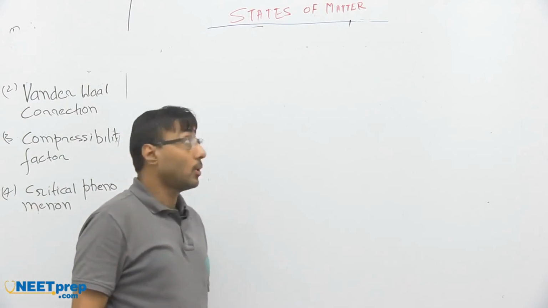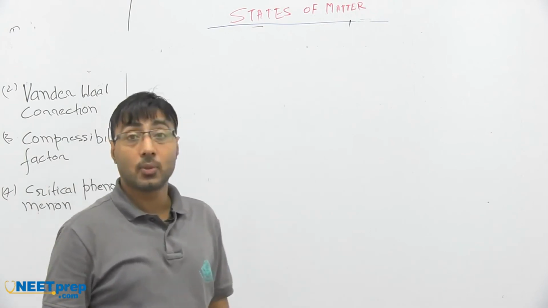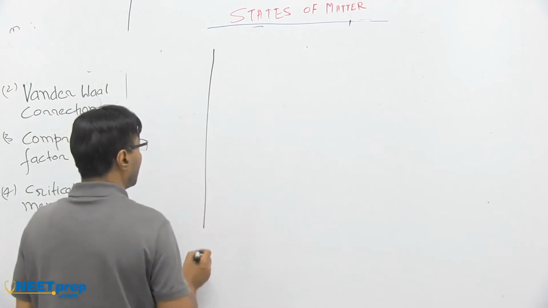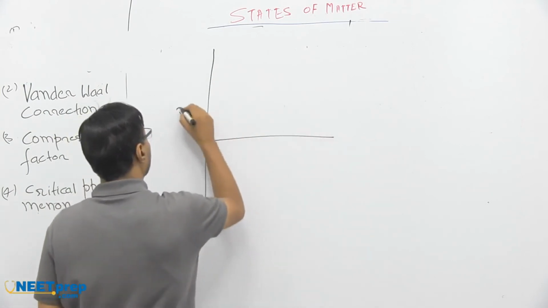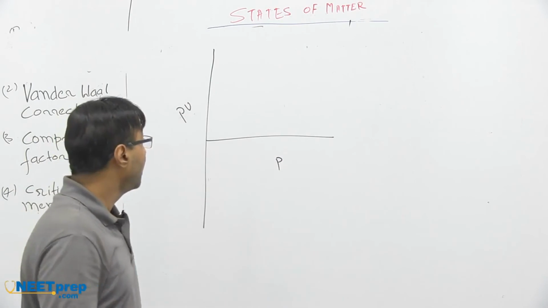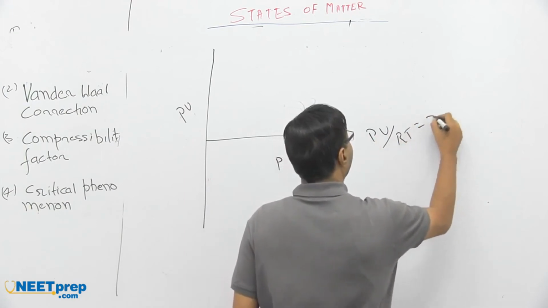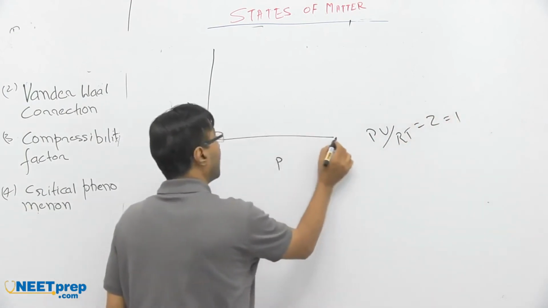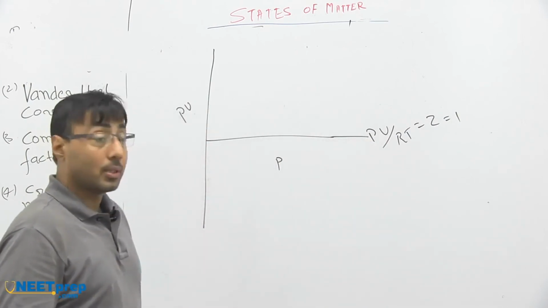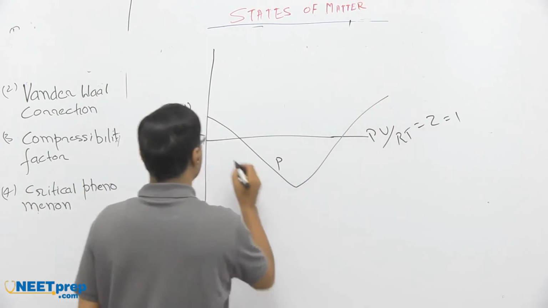Now in the next segment, we have to learn the graph of Z to find out whether it is for a real gas or for an ideal gas. The graph is plotted between PV by RT versus P, and this line is PV by RT, which is Z, equal to 1. Now they will give the graph of some gases.